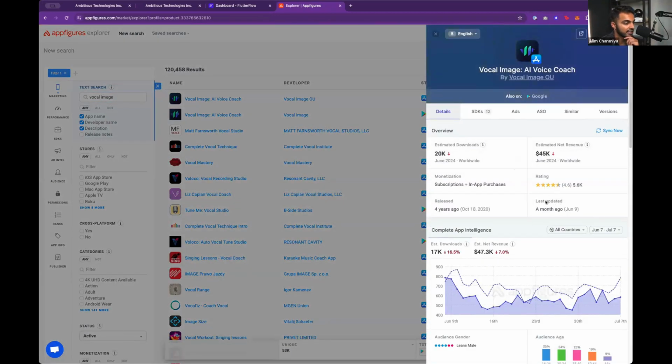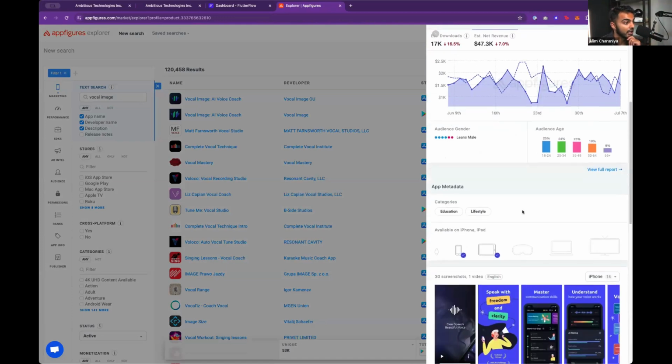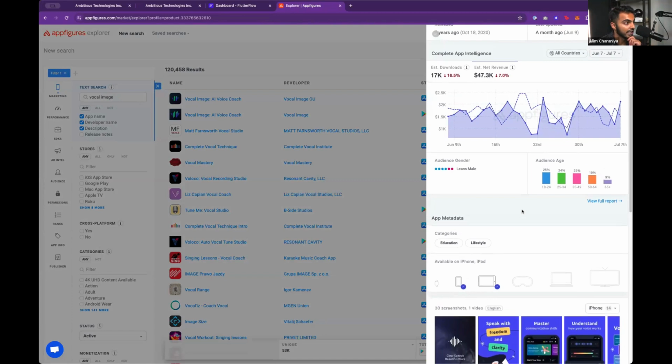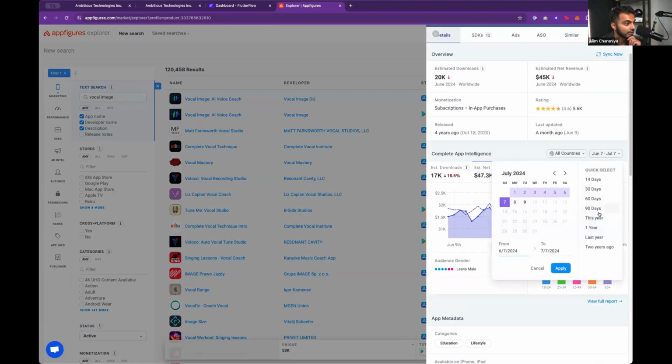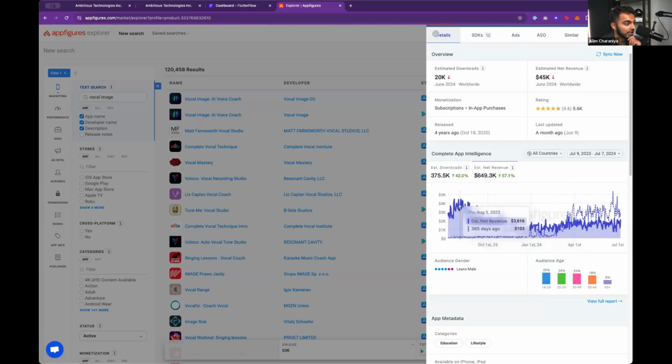If I click on this, cool. So it looks like the estimated revenue just went down a little bit. It's doing a few $1,000s a day, which is pretty cool. That app that we just saw is generating $45,000 a month. I'm sure they can scale it higher, and I'm sure they have scaled it higher before. If I go to 1 year, you can see that there are days where it touches 4,400.